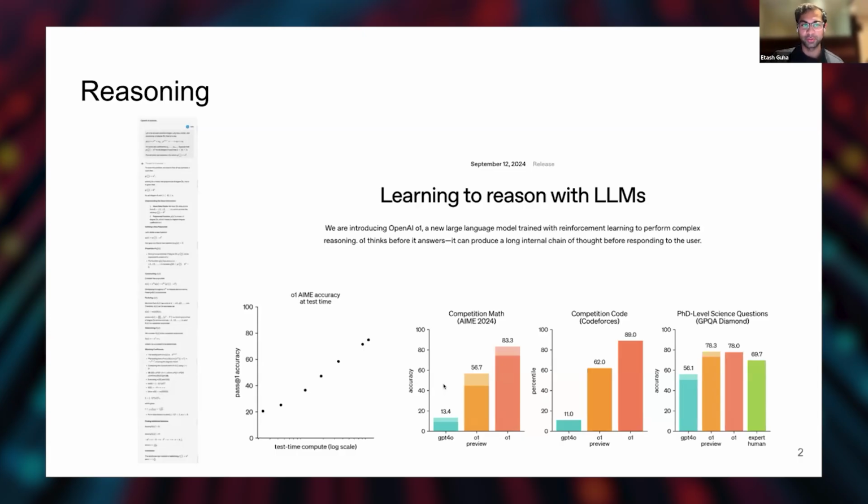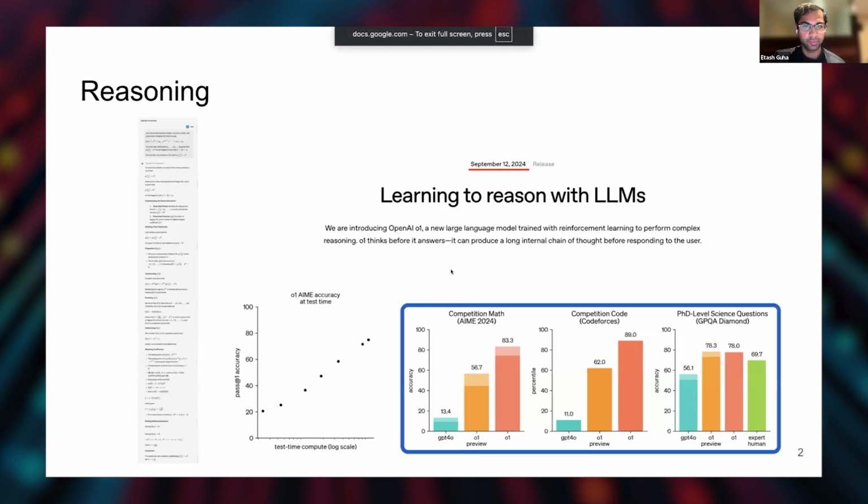I'm pretty sure everyone in the room is aware, but reasoning is kind of this paradigm that OpenAI introduced where you scale test time compute and you really get amazing benchmark scores. On these benchmarks that we previously thought were very, very difficult for LMs to solve, we suddenly saw very, very large gains like AIME and math, coding, science. It was really quite impressive, but we were unsure as an academia how to build these models.